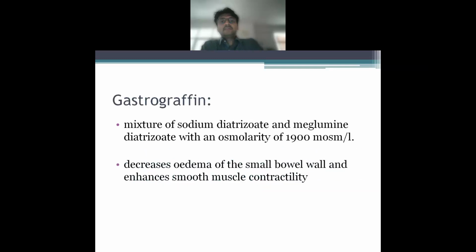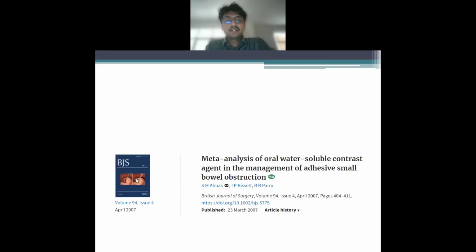But things get complicated with the introduction of gastrografin. Now, it is a mixture of sodium diatrizoate and meglumine diatrizoate with an osmolarity of 1900 milliosmol per liter. The important thing to notice is that it's a hypertonic solution. So it decreases edema of the bowel wall and enhances smooth bowel contractility. So it is actually being utilized as a therapeutic agent in many cases.